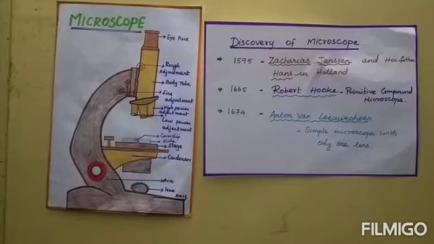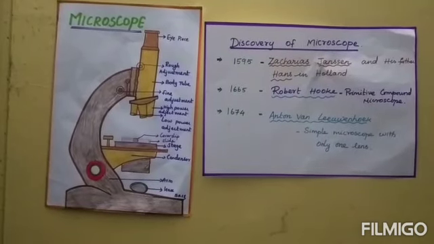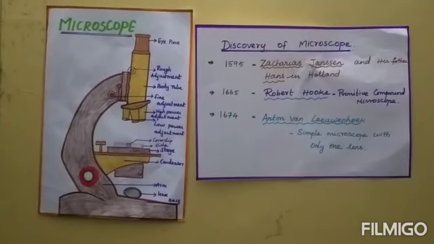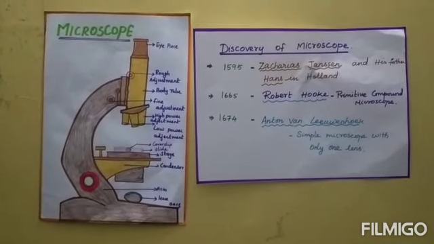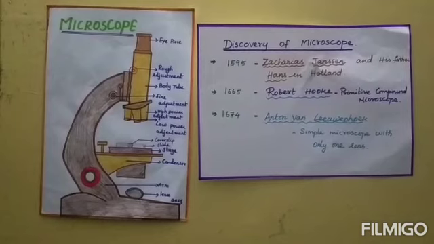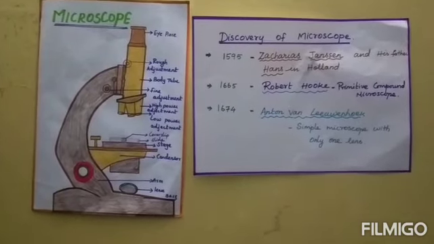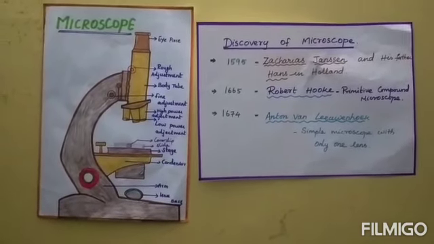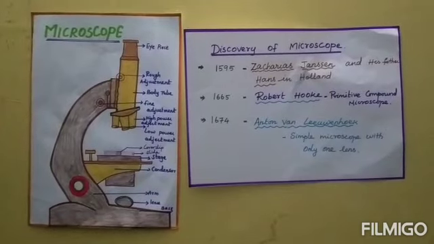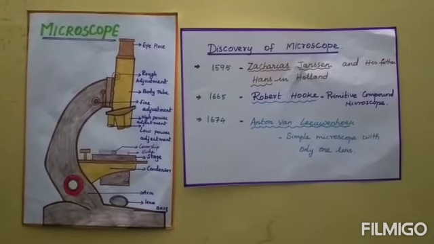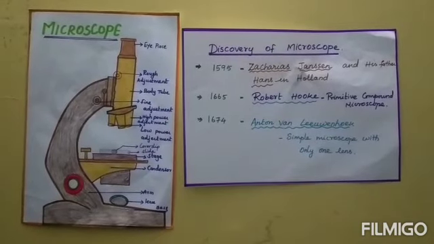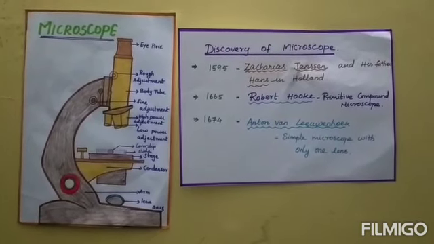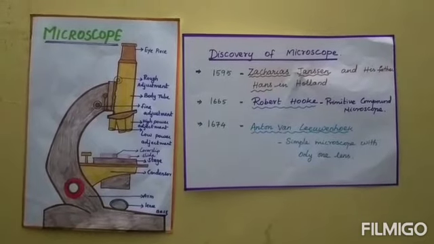The earliest microscopes had only one lens and are called simple microscopes, and compound microscopes have at least two lenses. The most recent discovery is the electron microscope. Next, we are going to see about the discovery of the microscope. The microscope was first built in 1595 by Zacharias Janssen and his father Hans in Holland.